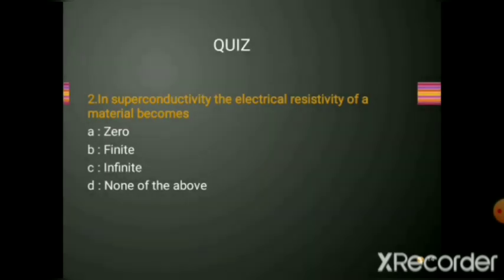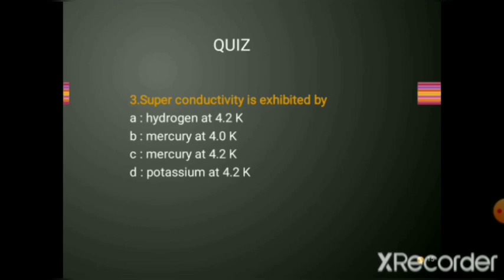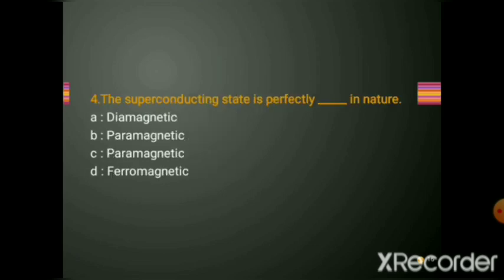We have seen in the definition of superconductivity that its electrical resistance is zero. Now superconductivity is exhibited by: hydrogen at 4.2 Kelvin, mercury at 4.0 Kelvin, mercury at 4.2 Kelvin, or potassium at 4.2 Kelvin. It is mercury at 4.2 Kelvin. This is what we have seen in the example of superconductivity.